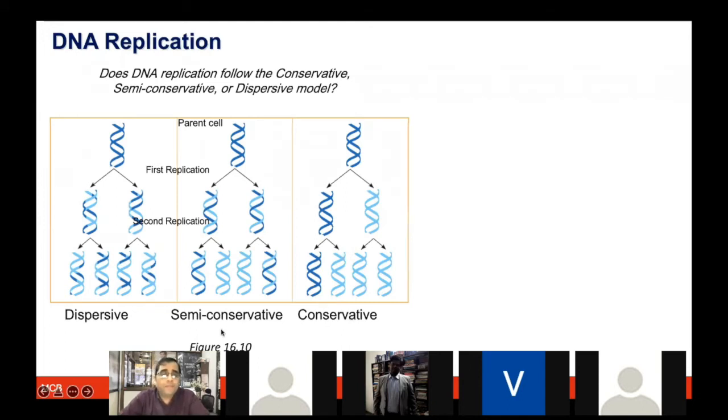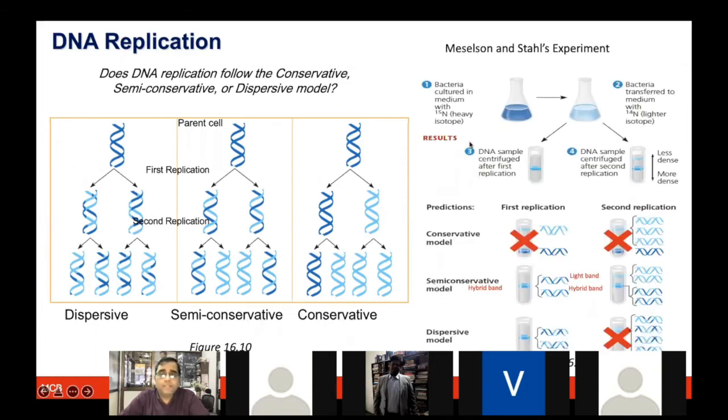The semi-conservative model, which became very successful, was done by Meselson and Stahl. They did a classical experiment where they took bacteria and grew them in 15N, the heavy isotope medium. And now you know how to grow bacteria: you can simply take a loop and dip it in a new tube. You can then transfer the bacteria to a new medium.